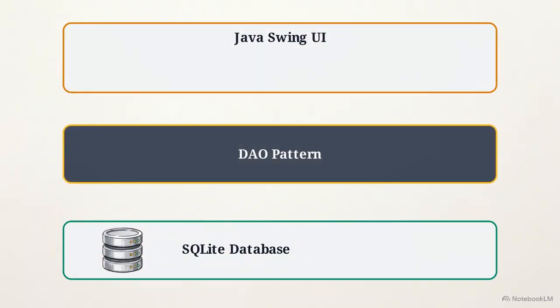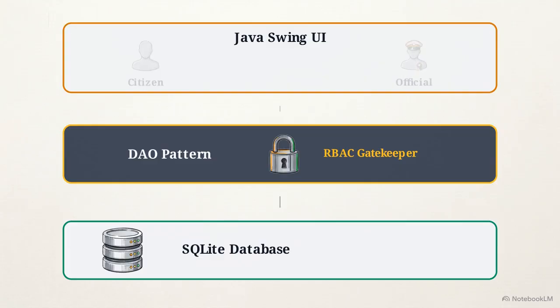I applied clean architecture principles, specifically utilizing the Data Access Object or DAO pattern. This separates the Java Swing user interface from the SQLite database logic. Within that structure, I implemented role-based access control. This ensures the system acts as a secure gatekeeper, managing CRUD operations, create, read, update, and delete, based on whether the user is a citizen or a verified official.